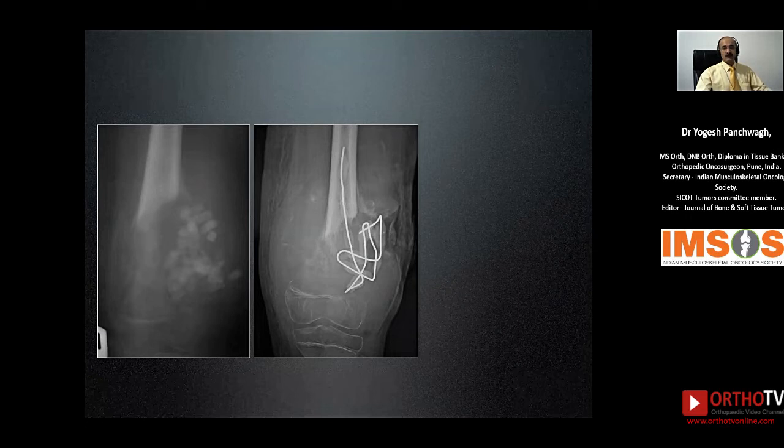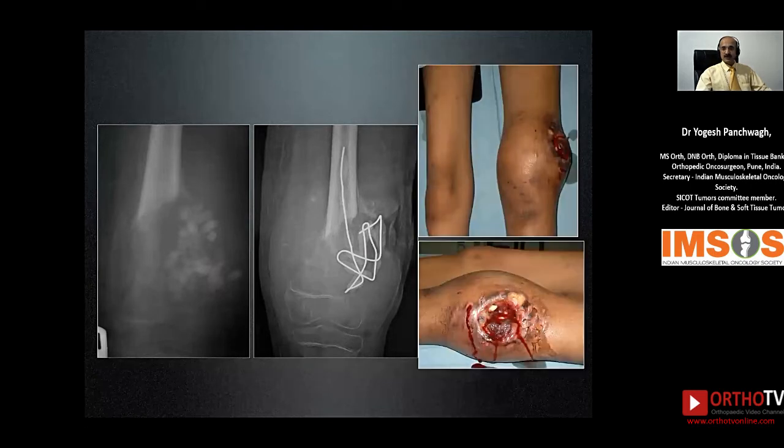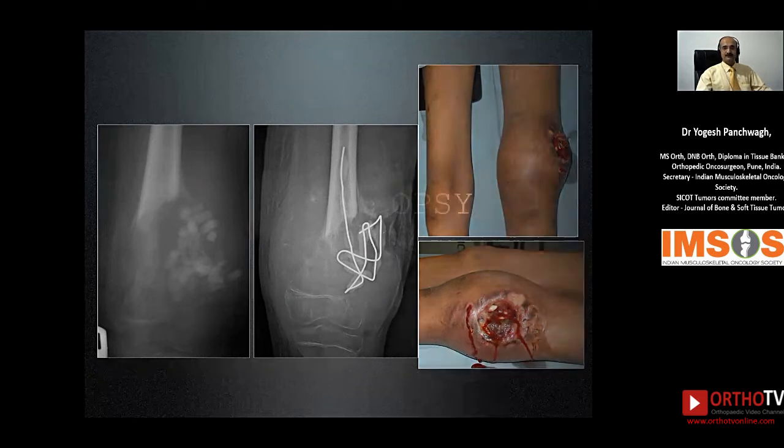He decided that, okay, probably this looks like an infection and I need to curette everything out, clean everything out. And that's what he did. He again did an intralesional surgery without a biopsy, and then put in antibiotic-impregnated cement beads inside. When the patient presented to us, this was the clinical picture. A very bad wound, gross disease, badly contaminated extremity. And now this is a situation which is beyond any salvage, and the patients typically end up getting an amputation done.